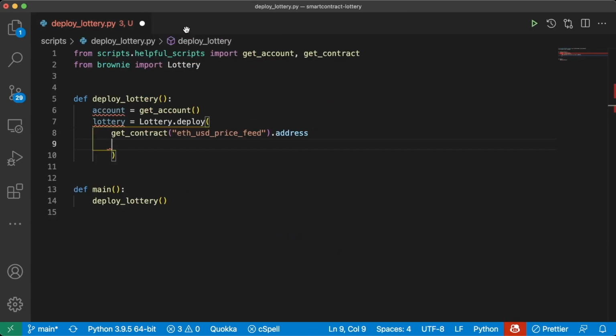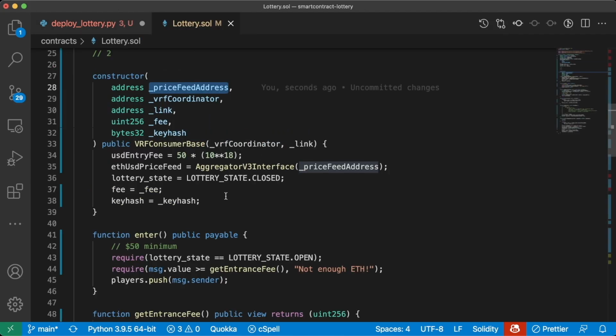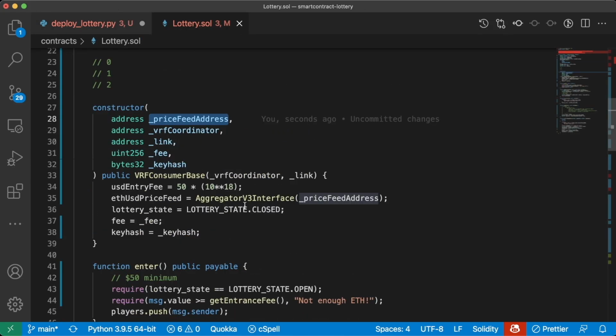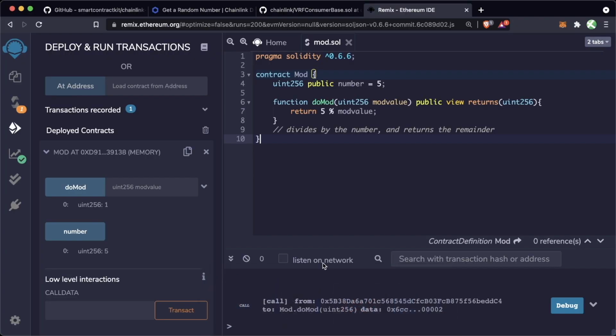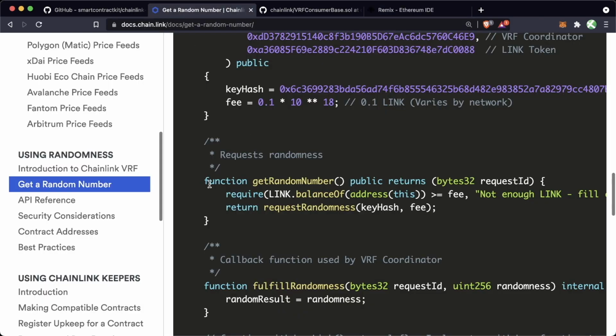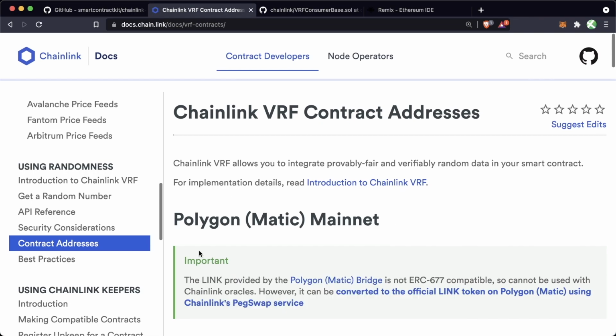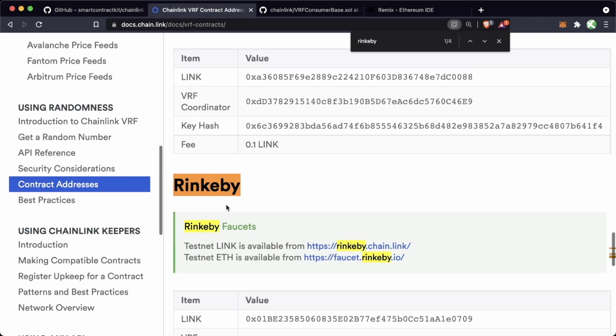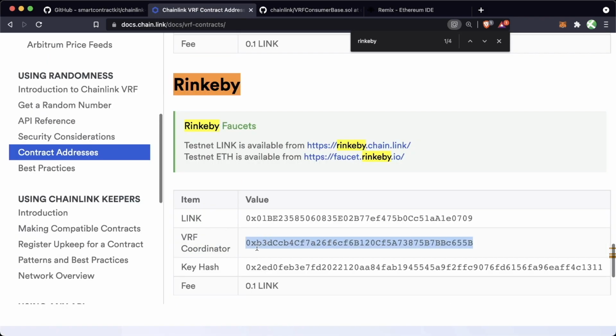So now that we have this incredibly powerful function, let's go back to the lottery and figure out what are the different pieces we need in here. Okay, great. We also need a VRF coordinator. So to do this, we're going to go back to our docs.chain.link. We'll go to contract addresses, and we could do mainnet here, but let's also just set this up to work with Rinkeby. So we'll do Control F for Rinkeby. VRF coordinator is going to be this address right here.